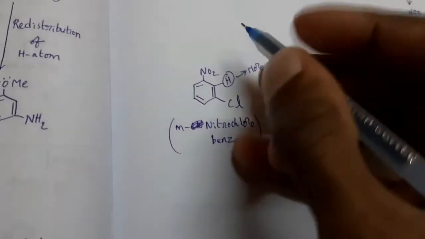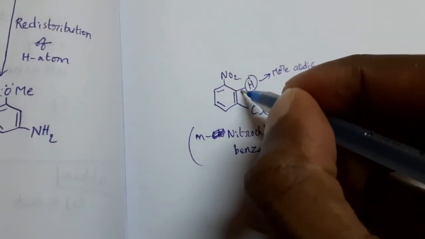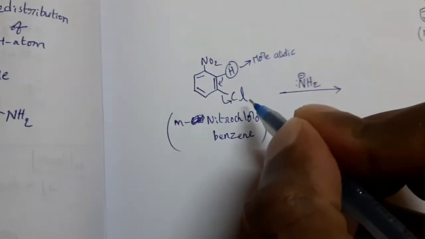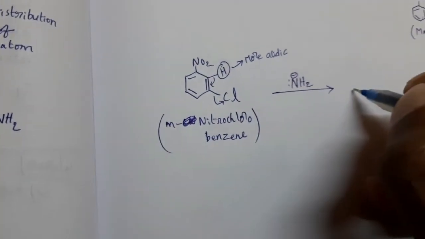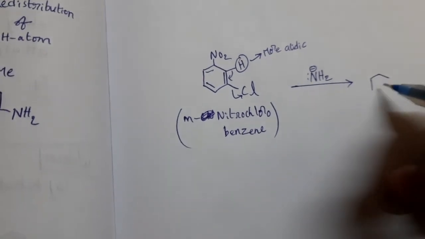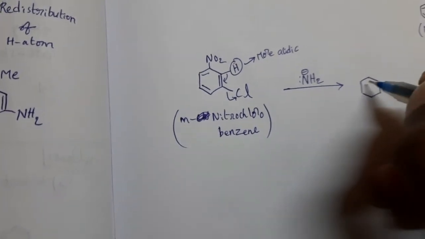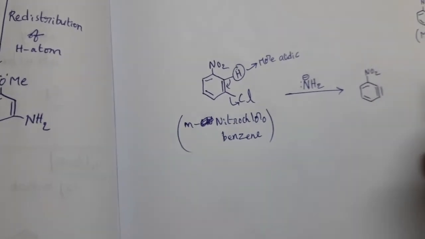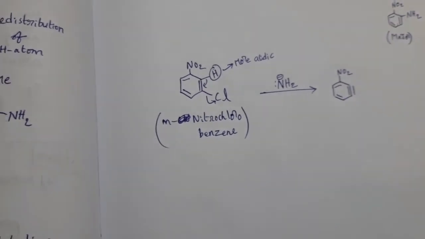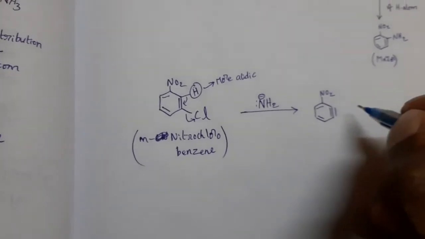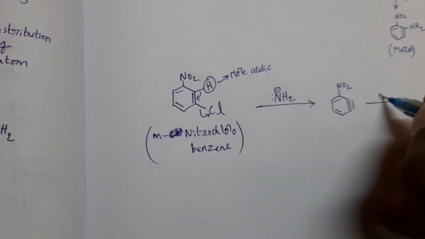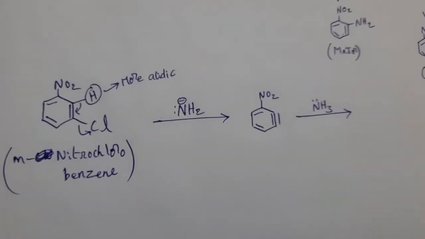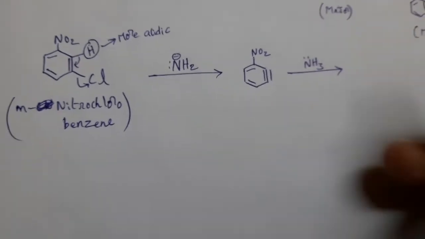Then this hydrogen, the bonding electron pair shifted here. This bonding electron pair is taken by chlorine. Then we can get the benzyne intermediate in this way. This is benzyne. Now here the same process, liquid ammonia, it is treated with solvent NH3, then we can get the product.